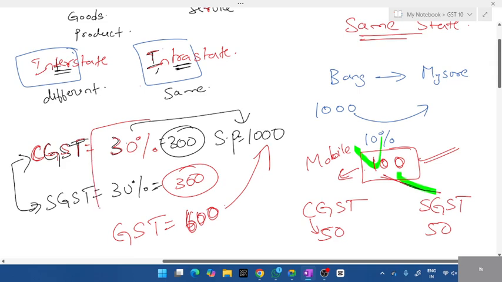When it comes to percentage, what's the total percentage of GST you're paying? 30% or 60%? What's the total, students? You're going to pay 60% GST. You can calculate 60 divided by 100 into 1000. Two zeros you can cancel, you get 600.